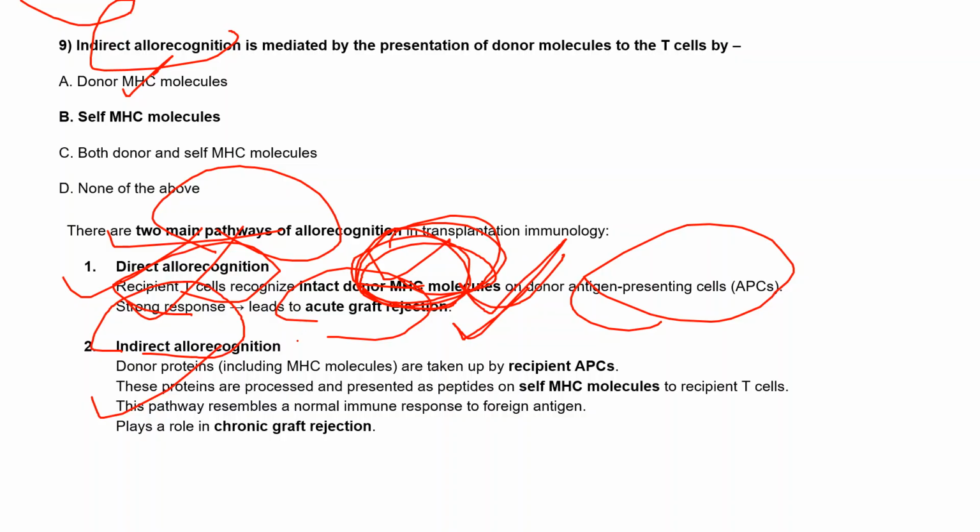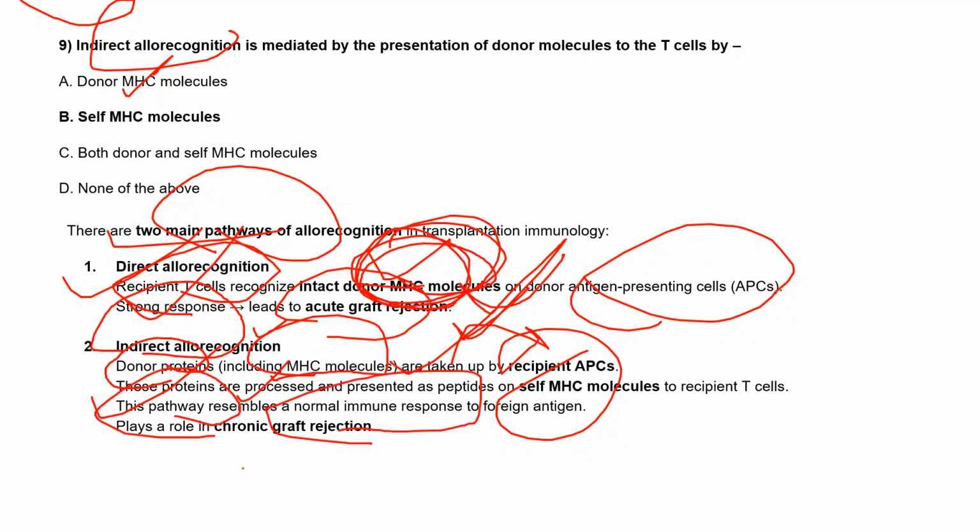But in case of indirect allorecognition, these donor proteins, including MHC molecules, are taken up by the recipient APCs. These proteins are processed and presented as self MHC molecules to the recipient T cells. So this pathway resembles a normal immune response to a foreign antigen, and it plays a role in chronic graft rejection.